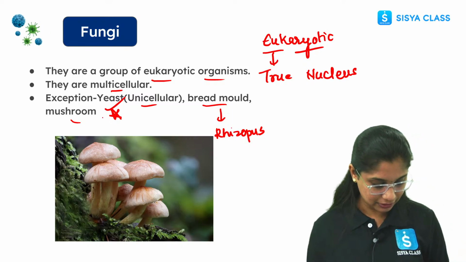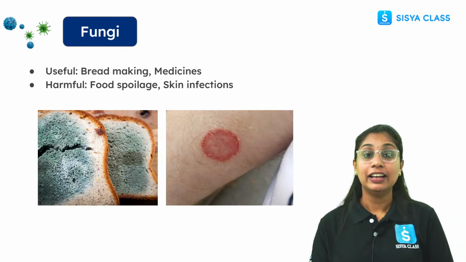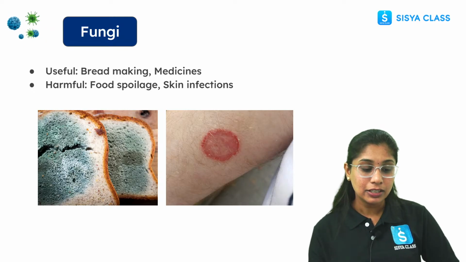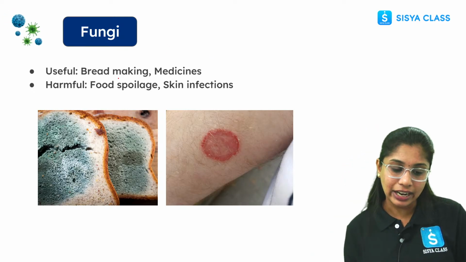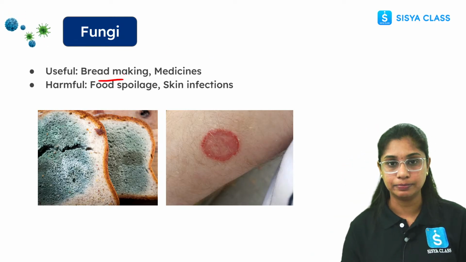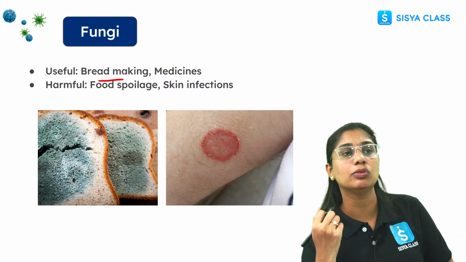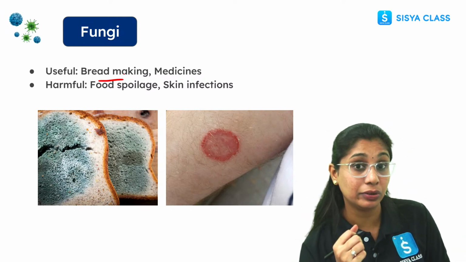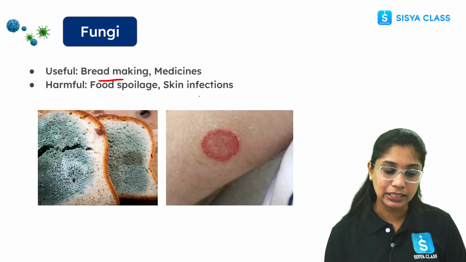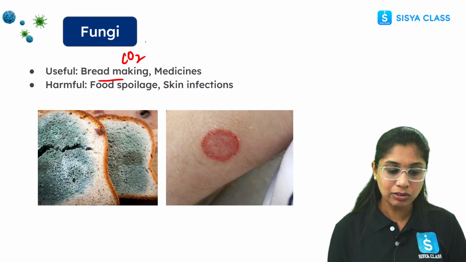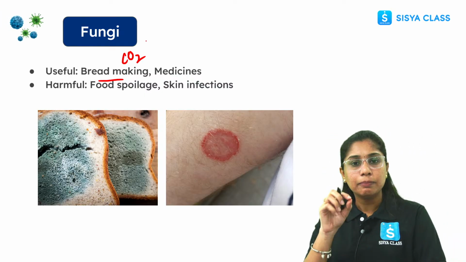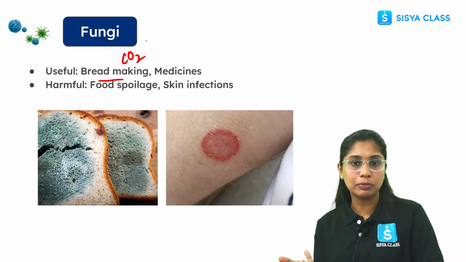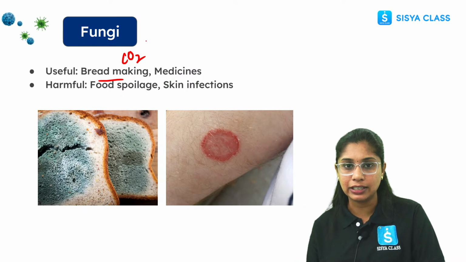Now fungi are also a friend and also a foe. Fungi are very helpful in making bread. When we add yeast, it needs to respire. When they respire, they release carbon dioxide, and this carbon dioxide forms bubbles. Because of this only, the cakes, if you see the bakery, they all depend on yeast.